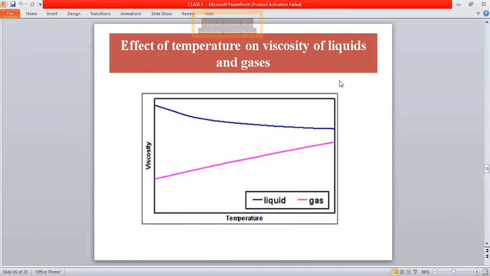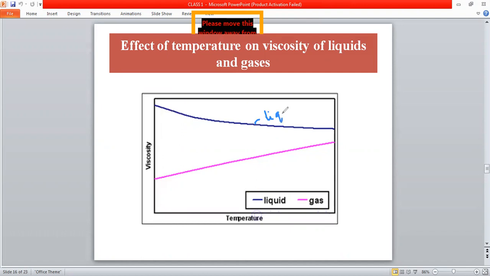Then the effect of temperature on the viscosity of liquids and gases. In this graph, the x-axis has temperature and the y-axis has viscosity.